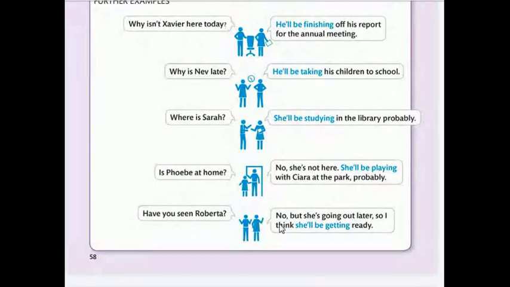Have you seen Roberta? No, but she's going out later, so I think she'll be getting ready.